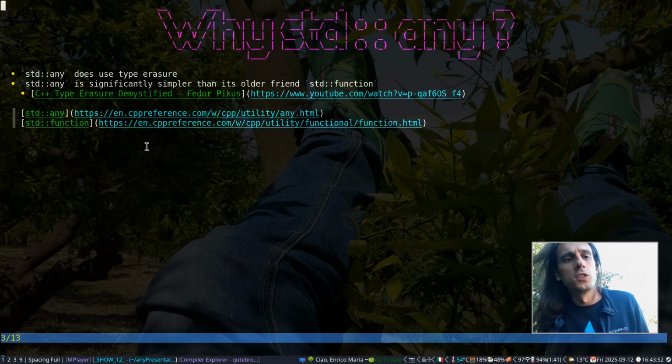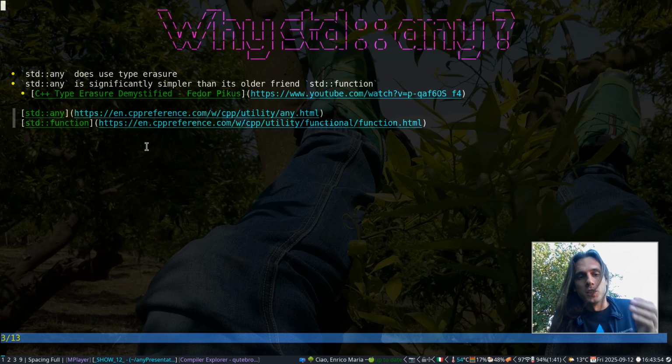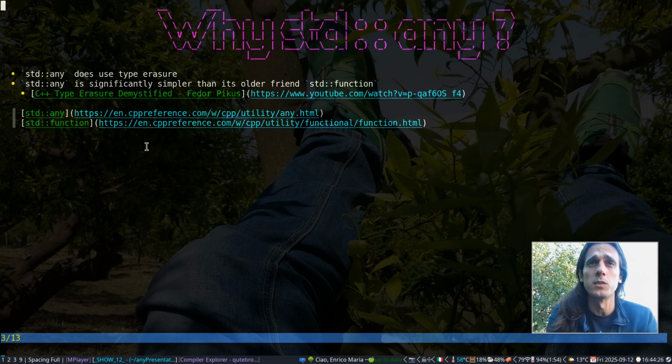Indeed, why have I chosen it? Because it does use type erasure, obviously, but also because it is significantly simpler than its older friend, std::function. std::function is older because it was introduced in C++11, whereas std::any was introduced in C++17. But it is much shorter, much easier to implement, because it has to do much less than std::function.